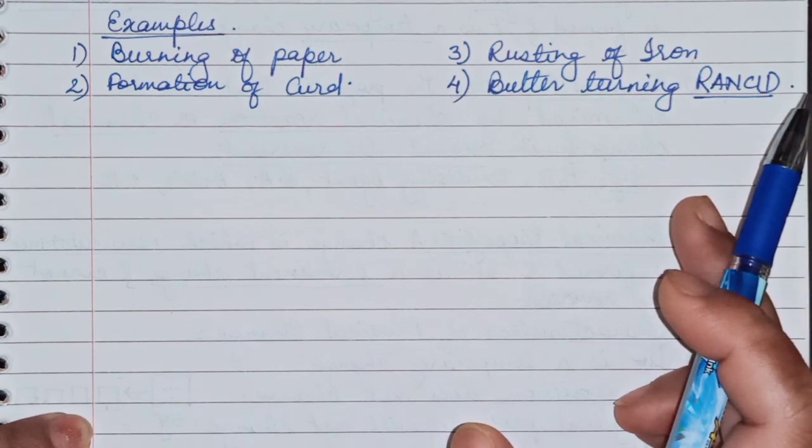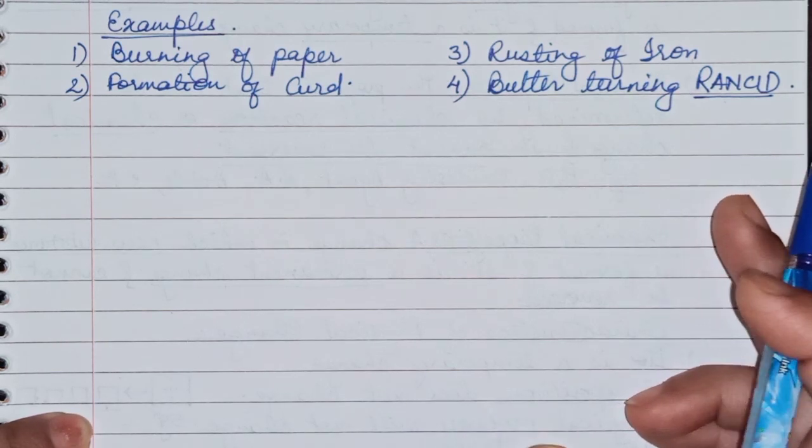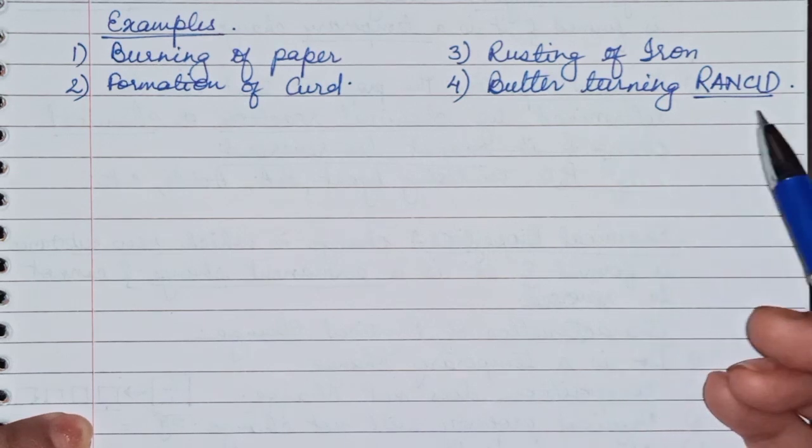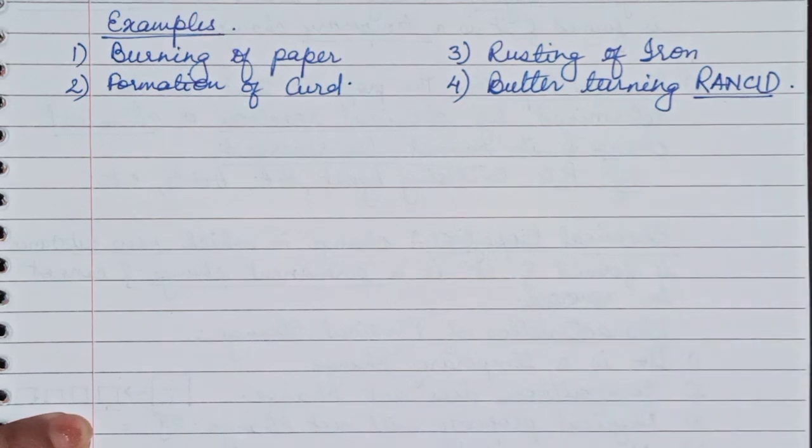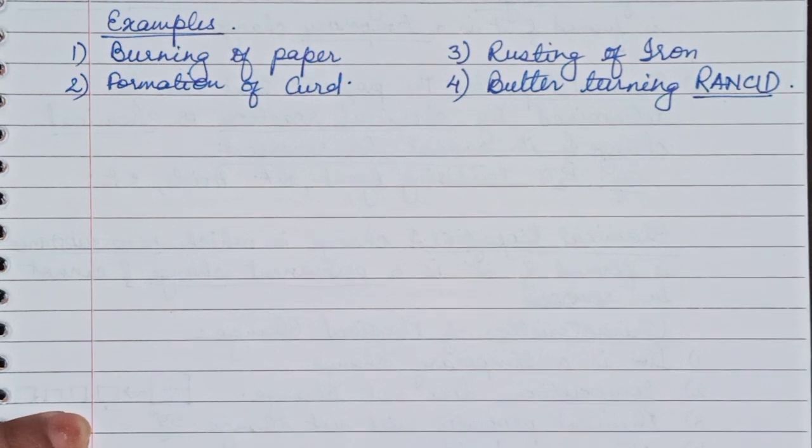This is called fatty acid. When these fatty acids come in contact with oxygen, they start oxidizing and form a new substance. So this property of changing the taste is called rancid.